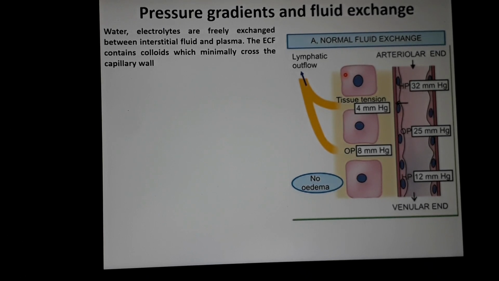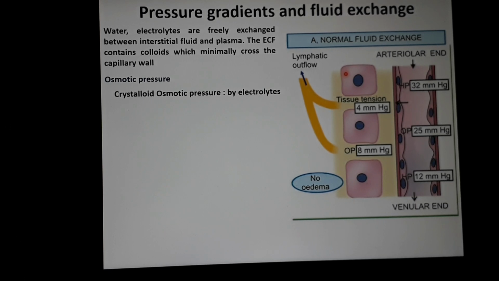The first pressure is the osmotic pressure. This is the pressure exerted by the chemical constituents of the body fluids. Accordingly, the osmotic pressure may be divided into two types. First is the crystalloid osmotic pressure.